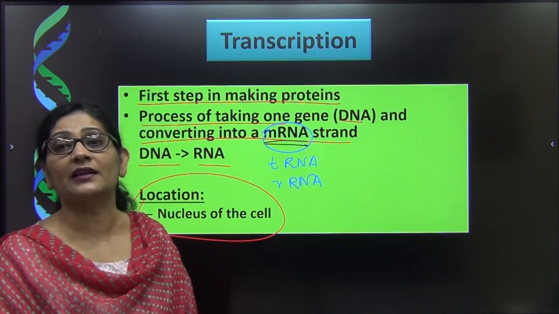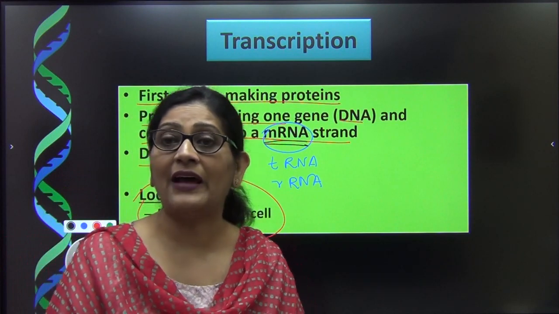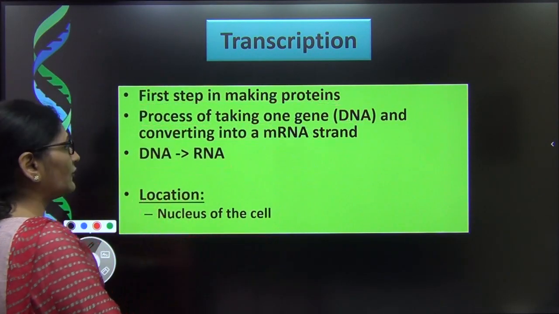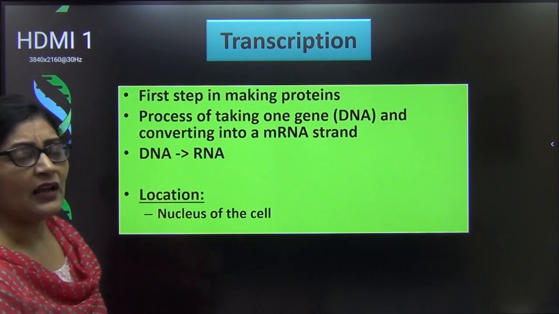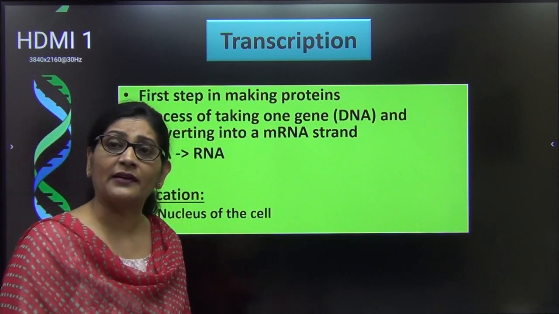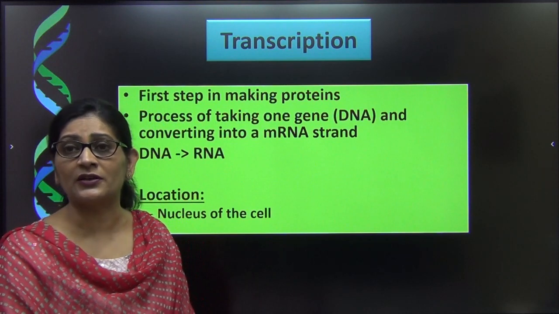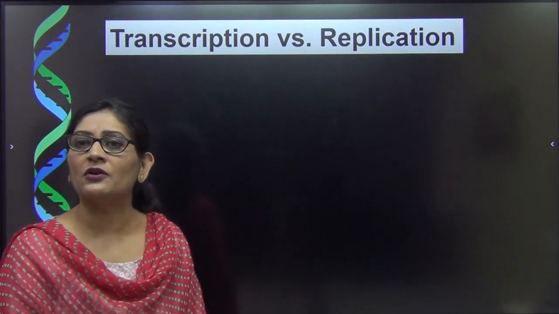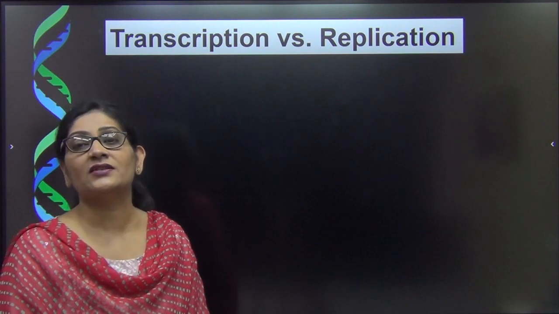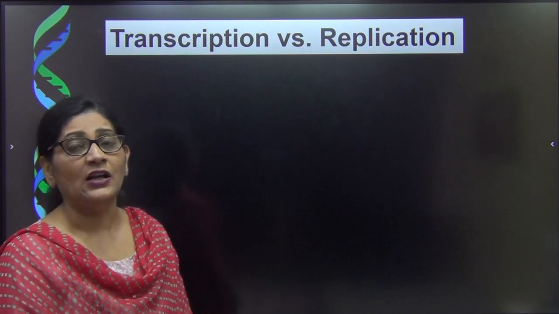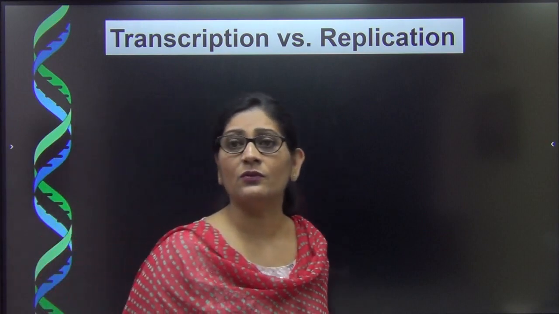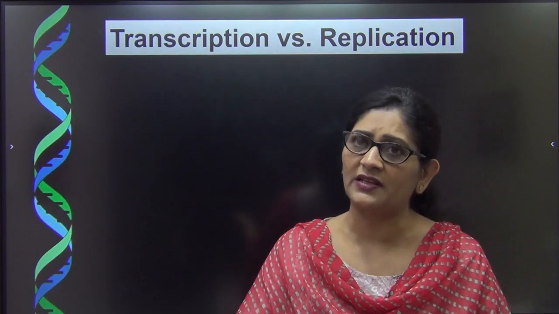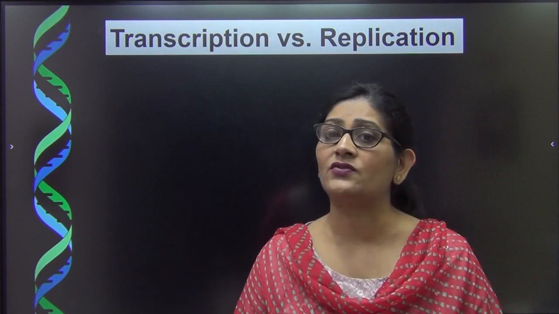But फिलहाल मैं ये बताना चाहती हूँ कि though we have a tendency of writing that the process of making mRNA from DNA is called as transcription, but actually the process of formation of any of the three types of RNA from DNA is called as transcription, right? So now that we have understood what is the fundamental definition of transcription, that the DNA makes a copy of itself in the form of RNA, this is called as transcription.